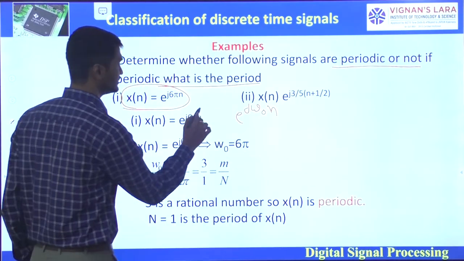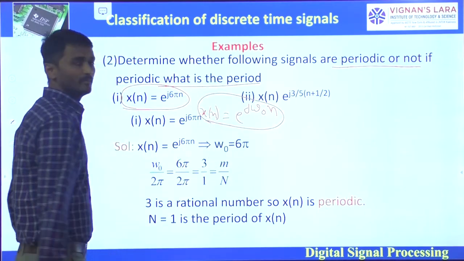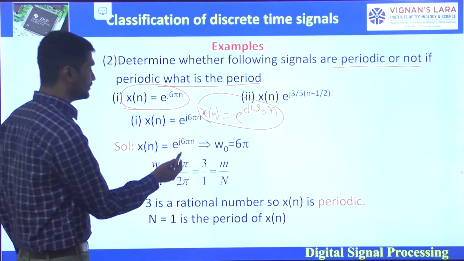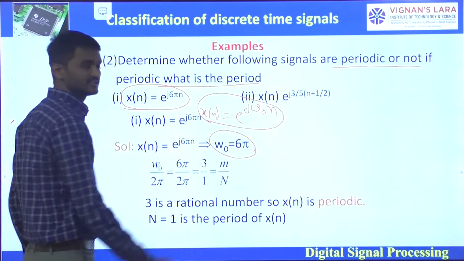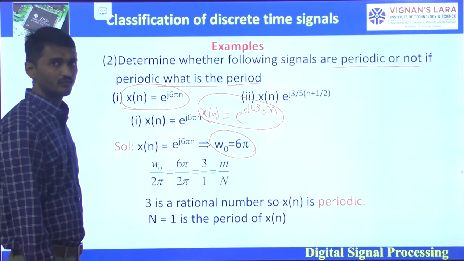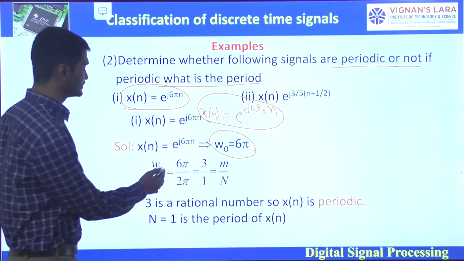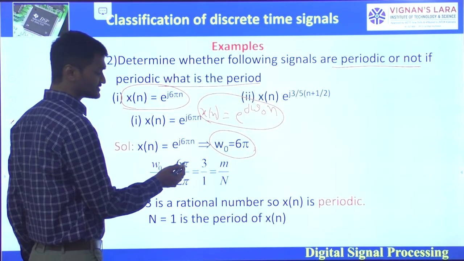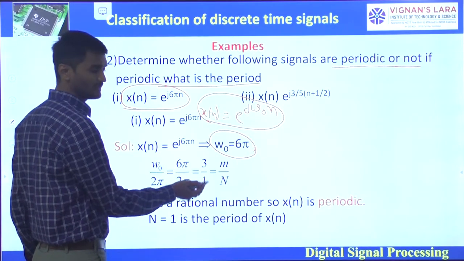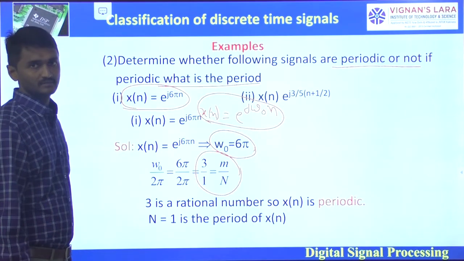From that, omega naught is equal to 6 pi. We have the condition to find the fundamental period, that is omega naught by 2 pi, which is 6 pi by 2 pi, equal to 3 by what? Nothing but m by capital N.